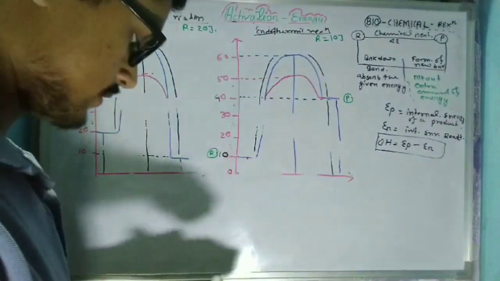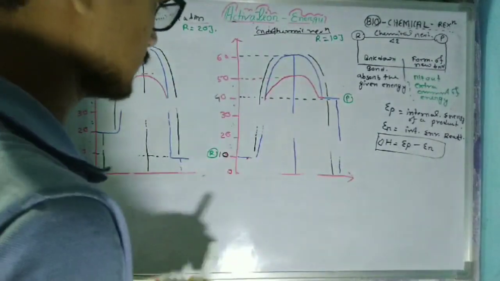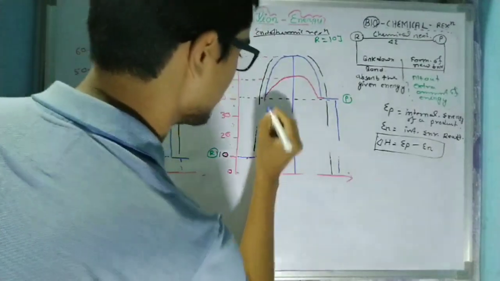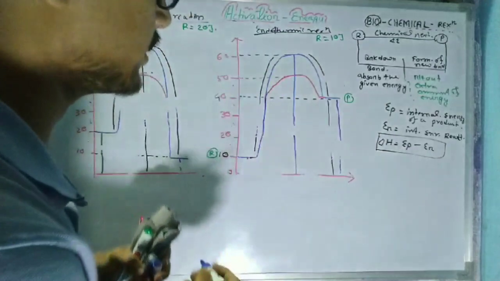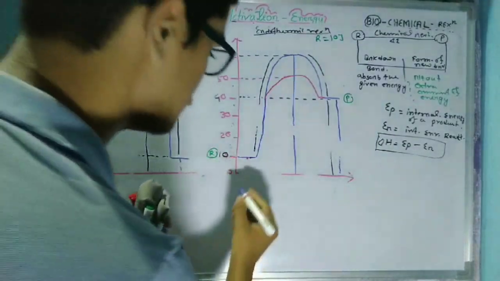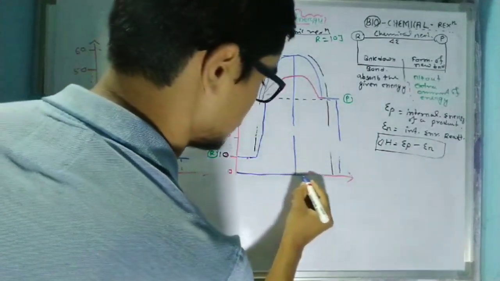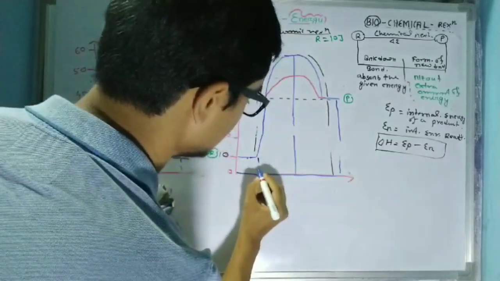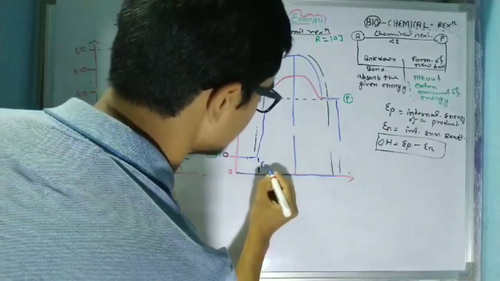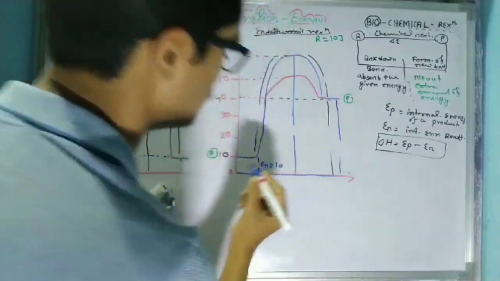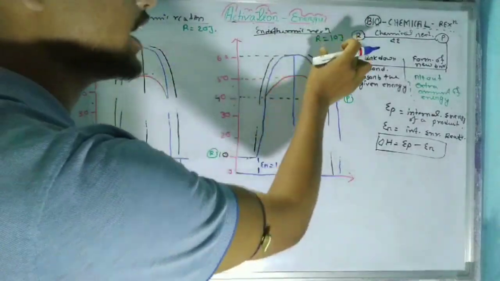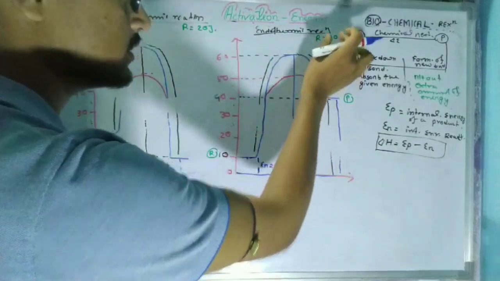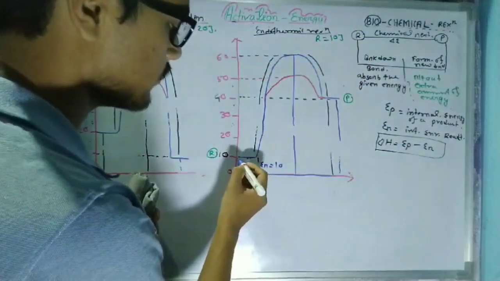Now I have drawn here a graphical representation. It is for this endothermic reaction. This portion from 0 joule to 10 joule is known as the ER, and the value of ER is 10 joule. Now why do I draw this graph from 10 joule? As the internal energy of this reactant is 10 joule, that's why I draw this graph from 10 joule.